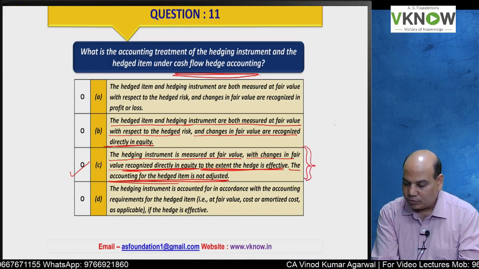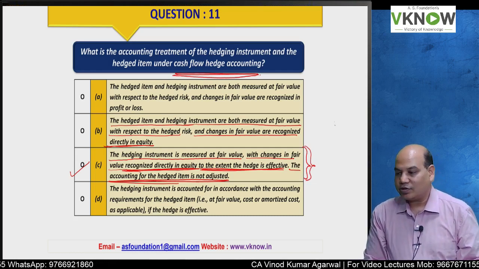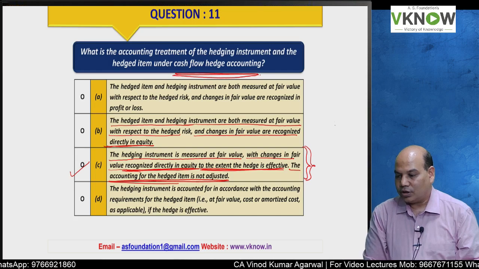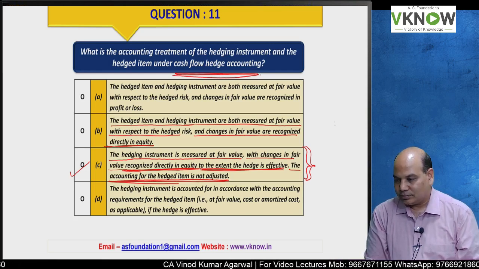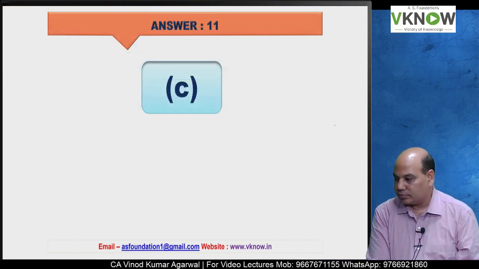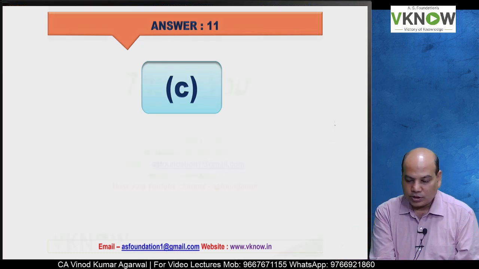It will depend on what is that hedged item, and therefore the hedged item is not necessarily measured at fair value. Is it right? So the answer C is more appropriate. Hedged item need not be always at fair value in cash flow hedge reserve.